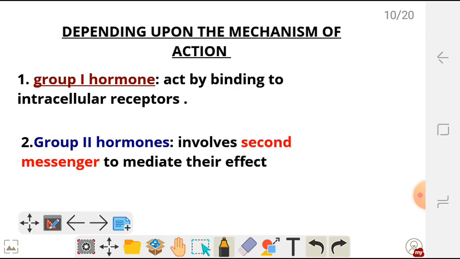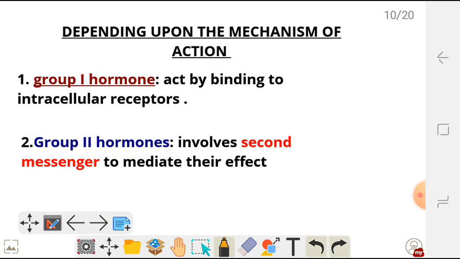Examples of these hormones are the sex hormones, testosterone, and we also have thyroid hormone. Those hormones are lipophilic. They are going to diffuse across the cell membrane and bind to intracellular receptors inside the cell. So they are classified as group 1 hormones. We also have group 2 hormones.